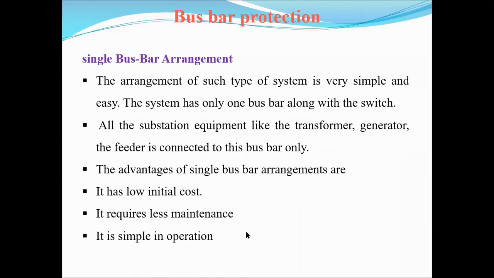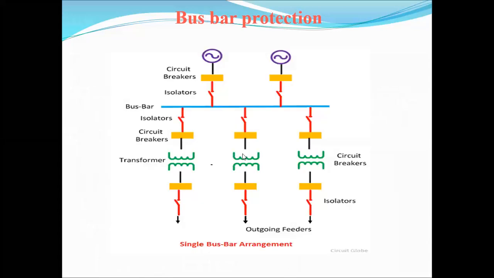It requires less maintenance. Less maintenance means we are using only a single bus bar. If any fault occurs in that bus bar, we use the circuit breakers and also the isolating switches to easily disconnect it from the supply. That's why it requires very little maintenance. It is also simple in operation. Since we are using only a single bus, the operation of the system is very simple.